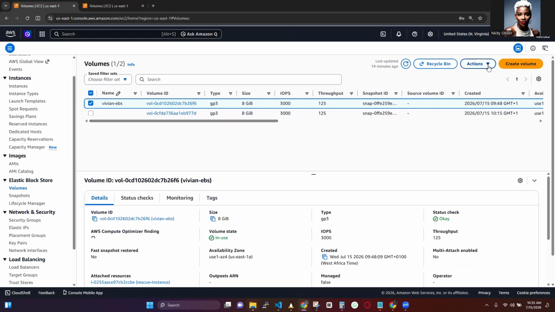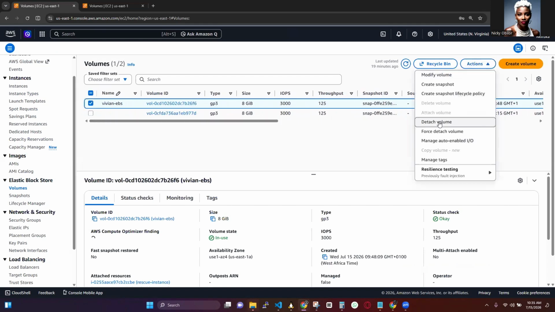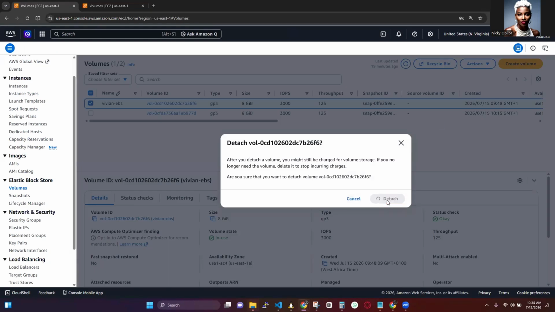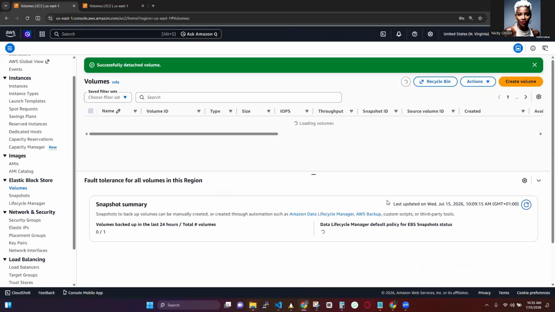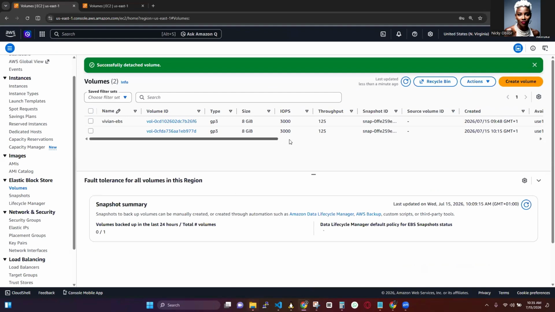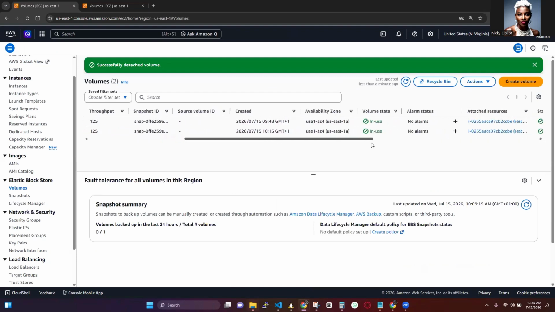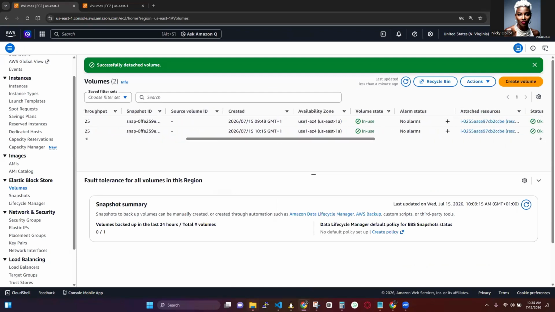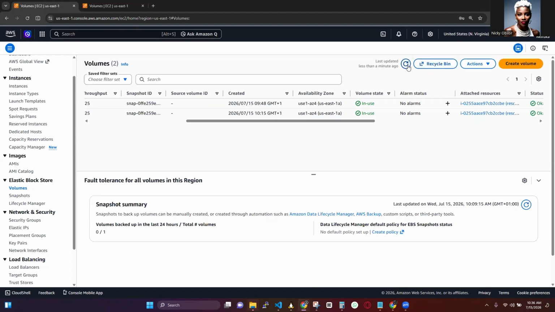So we select it, come to actions, and we do the detach. We wait for it to say available here. Let's refresh and see if it's available. Good. So right now it's available.